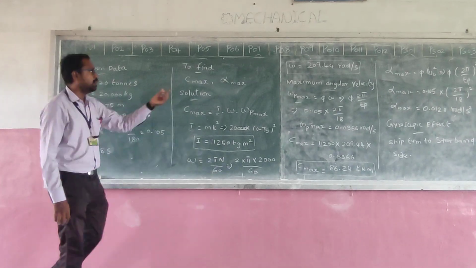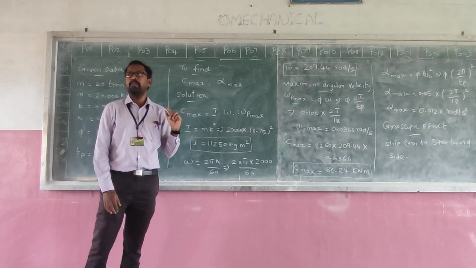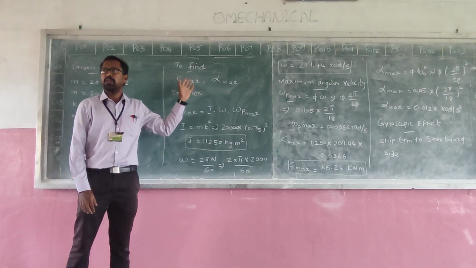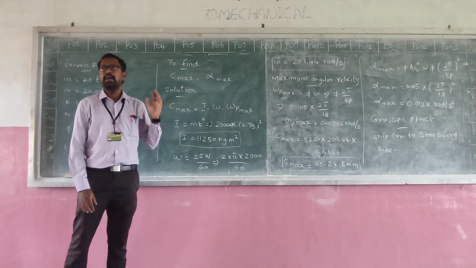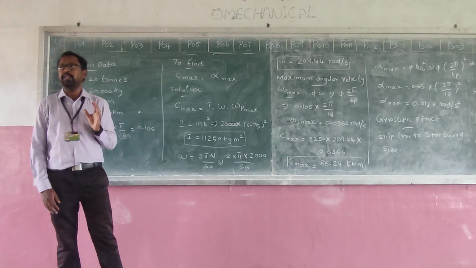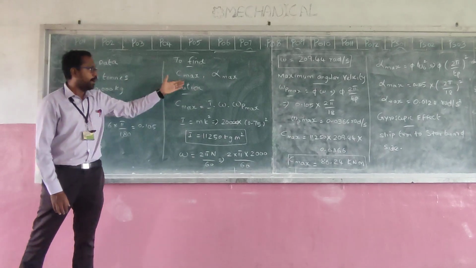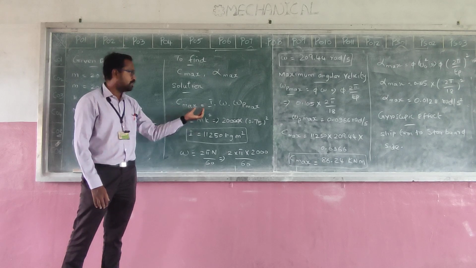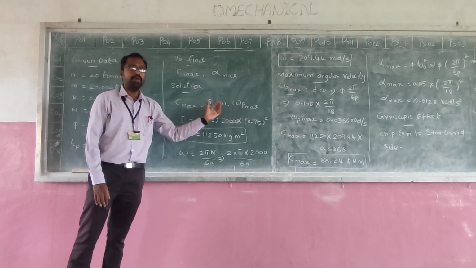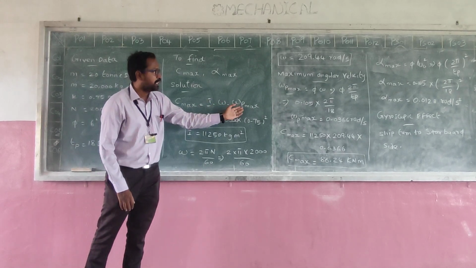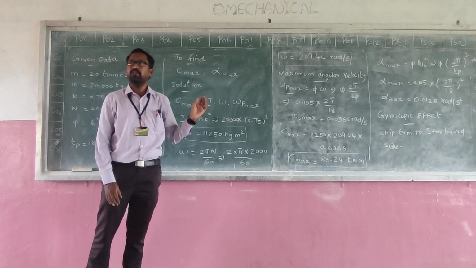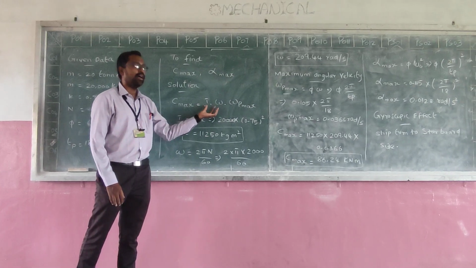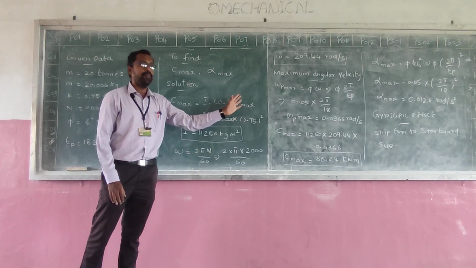You want to find out C max and alpha max. C is nothing but the coupling force, and alpha max is the maximum angular acceleration. So given the data, you want to find two terms. The gyroscopic couple C max is given as I omega into omega P max. Omega P max is nothing but the maximum angular velocity. So the formula is I omega P max.